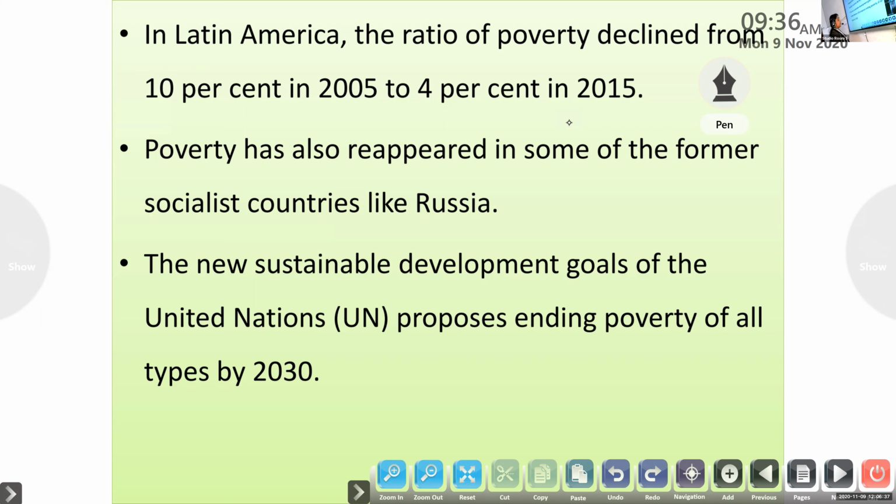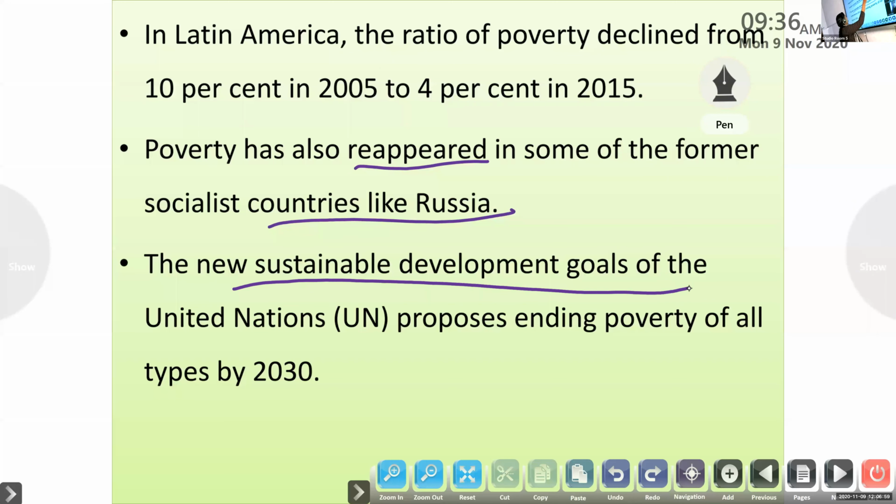In many countries the poverty rate reduced, but in some countries, like Russia, poverty reappeared and the poverty rate increased. And the new Sustainable Development Goal of the UN proposes ending poverty of all types by 2030. That is the Sustainable Development Goal.